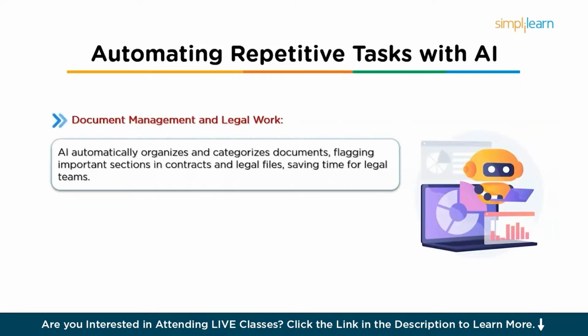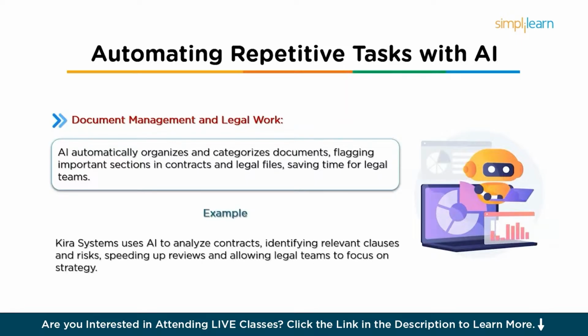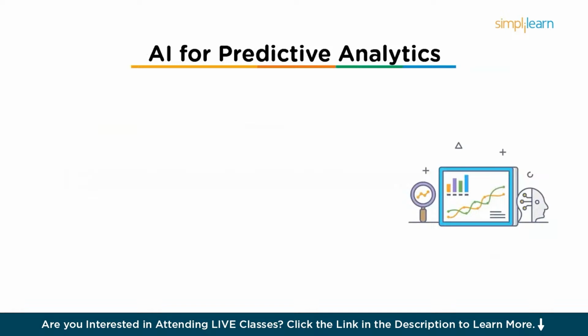And then it can be used in document management and legal work. So AI can automatically organize and categorize documents, which saves legal teams and other departments a great deal of time. So for example, Kira Systems uses AI to analyze contracts and legal documents quickly, identifying relevant clauses and potential risks. So this speeds up the contract review process, allowing legal teams to focus on high-level strategy. Next, it is used for predictive analytics. So businesses are increasingly using AI for predictive analytics, which helps forecast future trends and customer behavior.